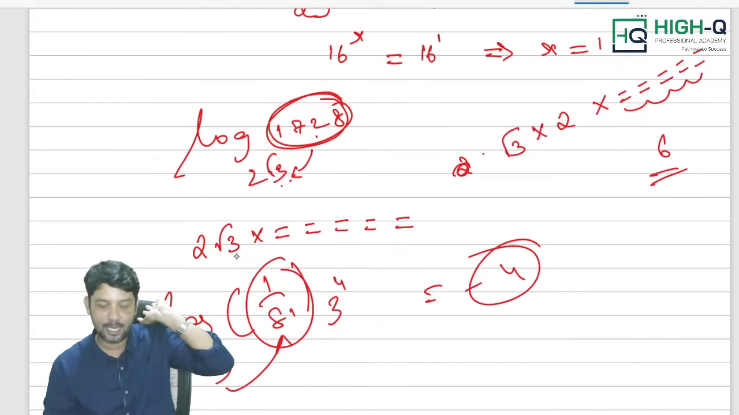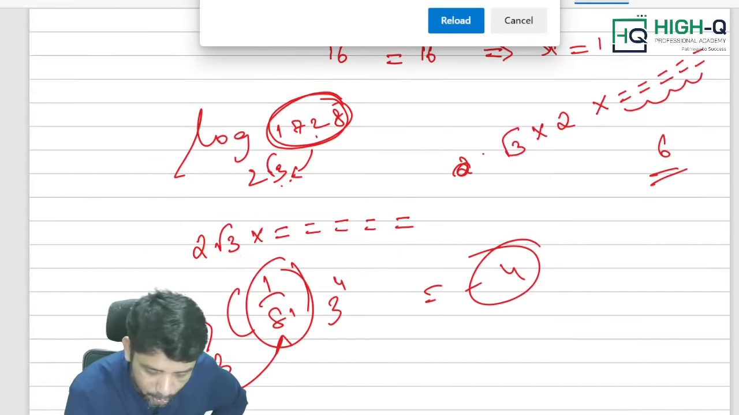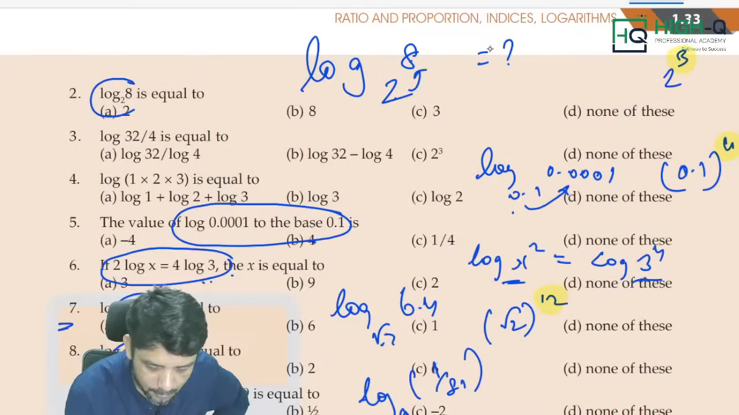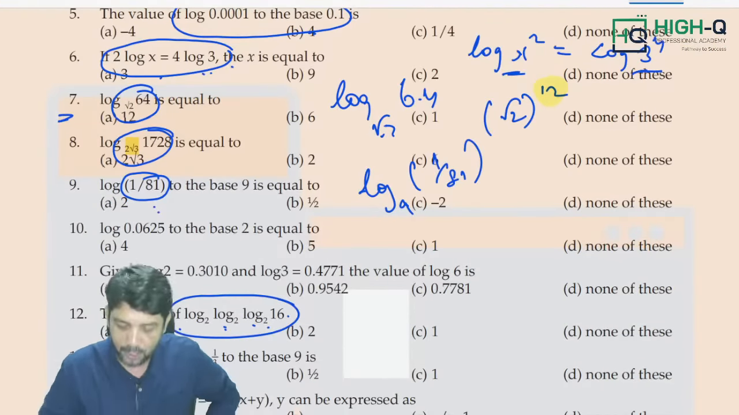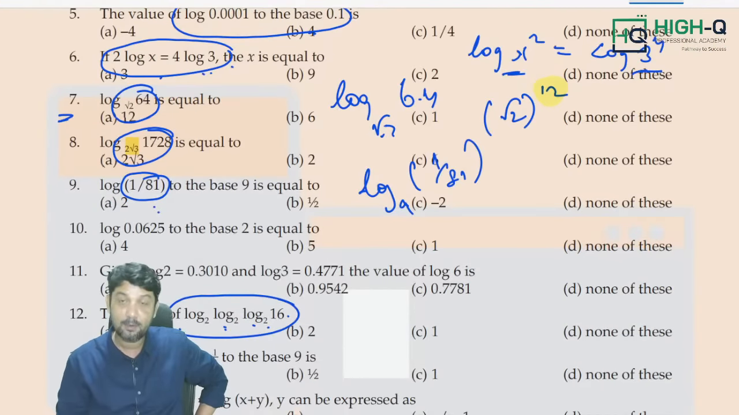Is that right, my dear? The answer is minus 4. Do we have minus 4 in the options, my dear? No, sir. Minus 4 is not there in the options. So, none of these is our answer. What is our answer? None of these is our answer.